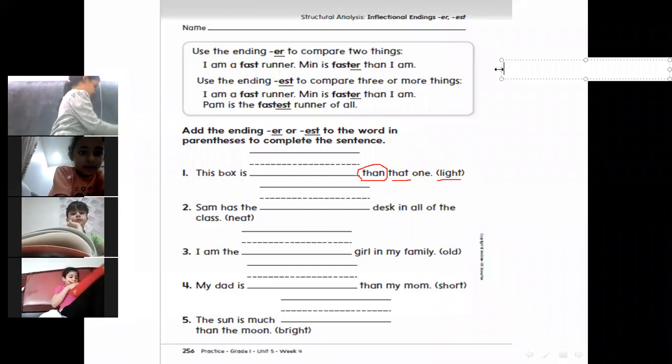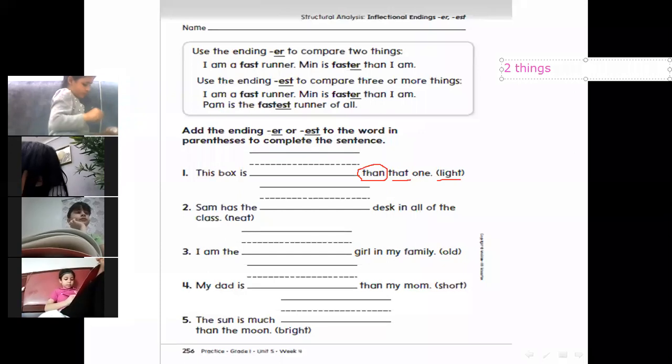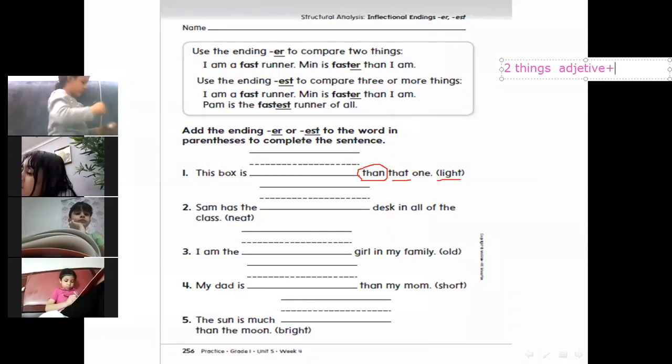Don't forget, when we compare two things, what will we do? We will use the adjective plus ER and then than.